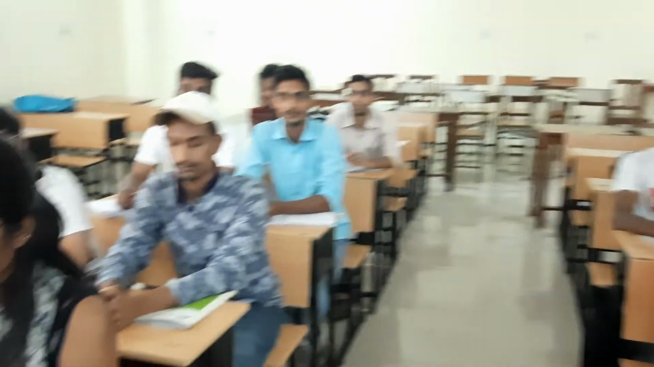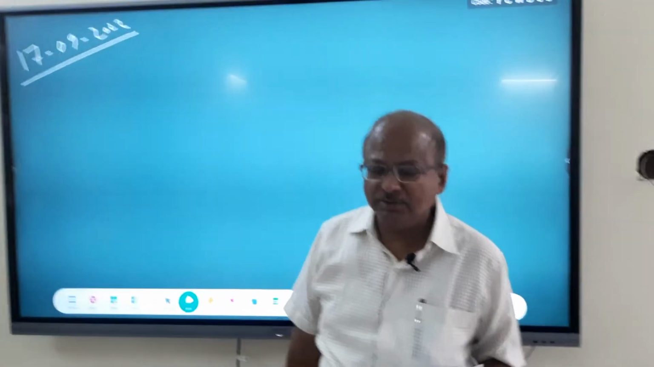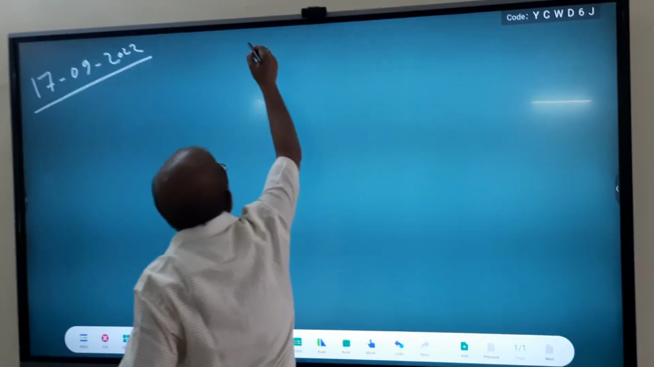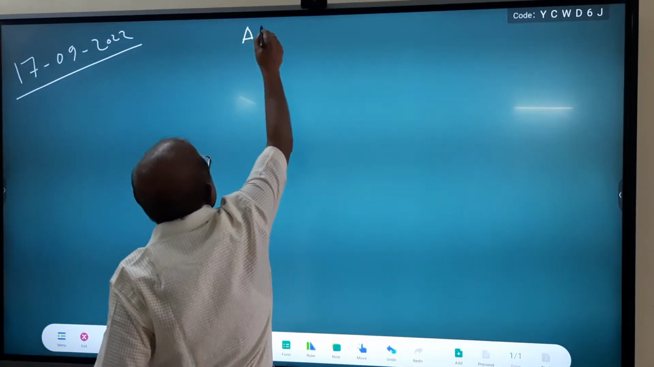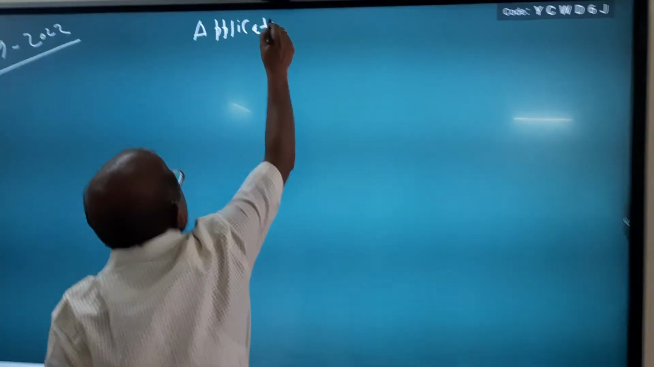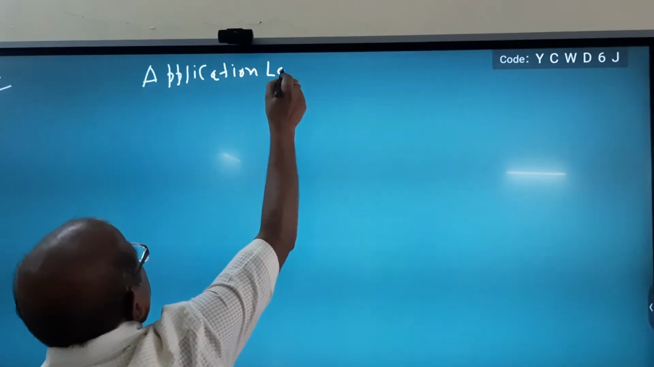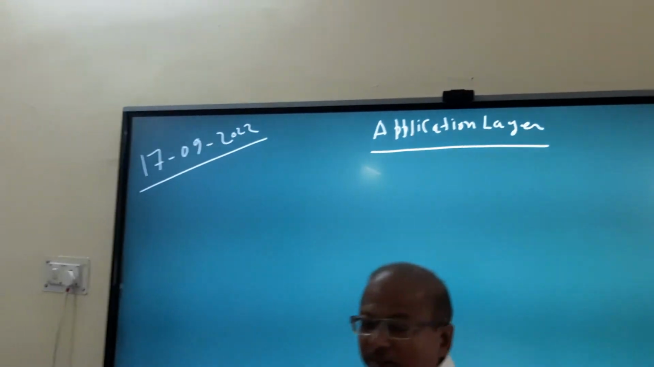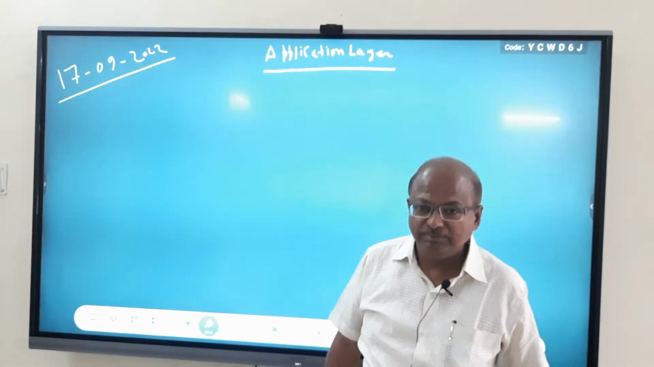So today, on 17th September 2022, I am going to take this class, and the topic of today's class is the working of application layer of the OSI reference model. We will study today the working of application layer in the OSI reference model.